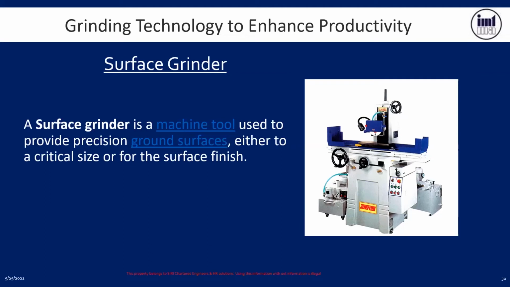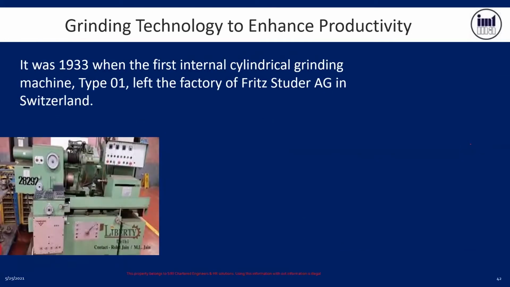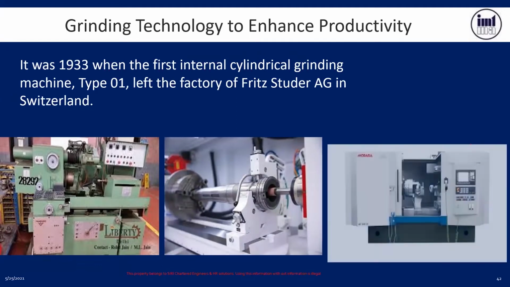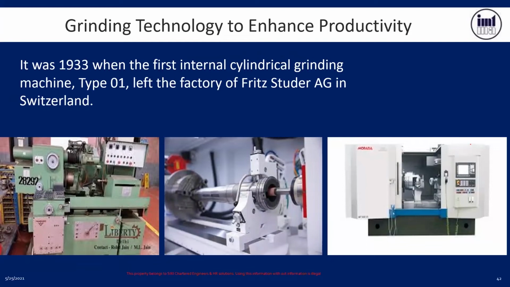So this machine can produce to that level, and it can also maintain the dimension within plus or minus 2-3 microns. This is a manual type of internal grinding machine, and there are sophisticated, special ones where you can do lengthier jobs, and CNC internal grinding machines. That means for grinding purposes, we have different technology added in CNC machines, where you can produce accurate jobs and repeatability, and these things can be ensured with this.